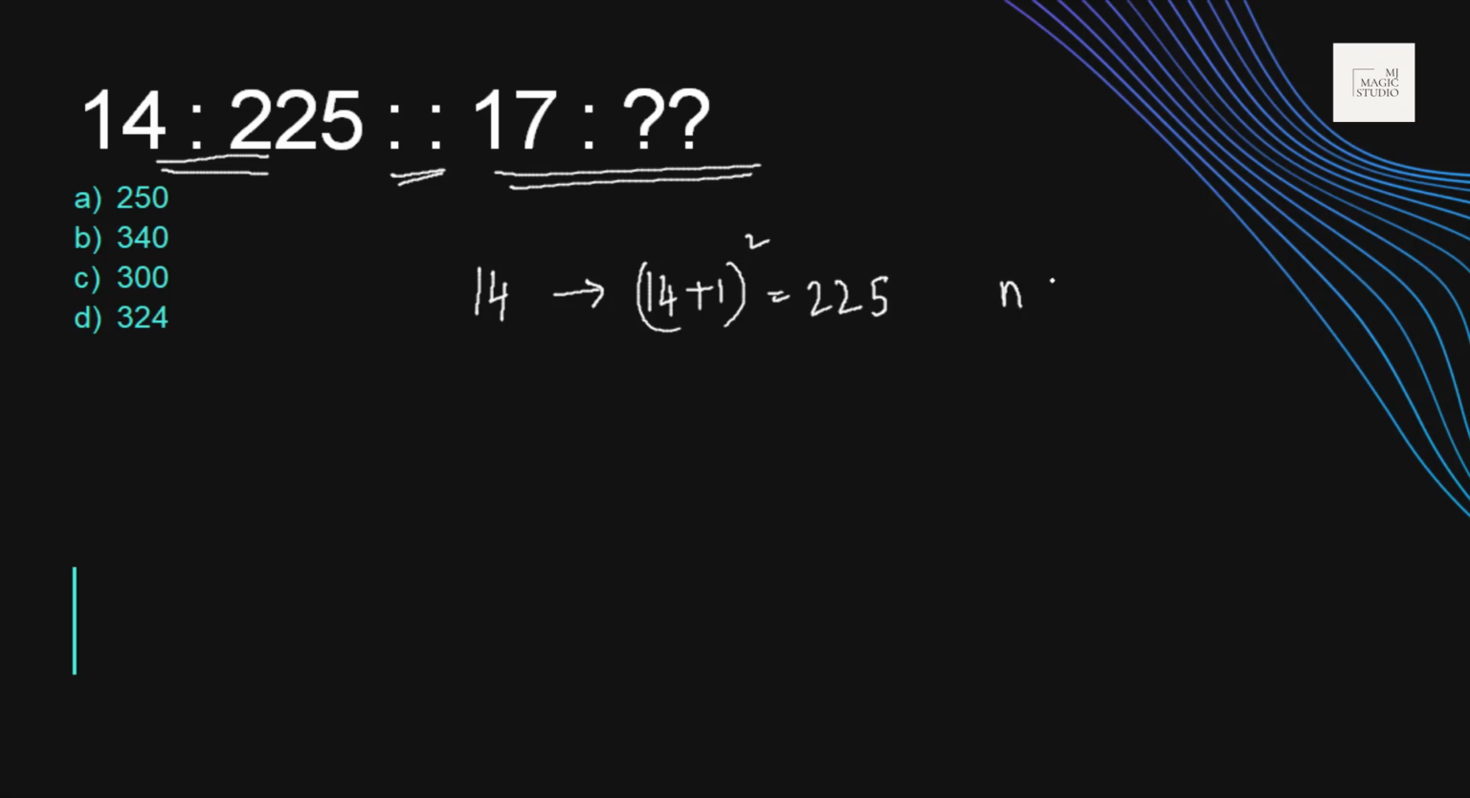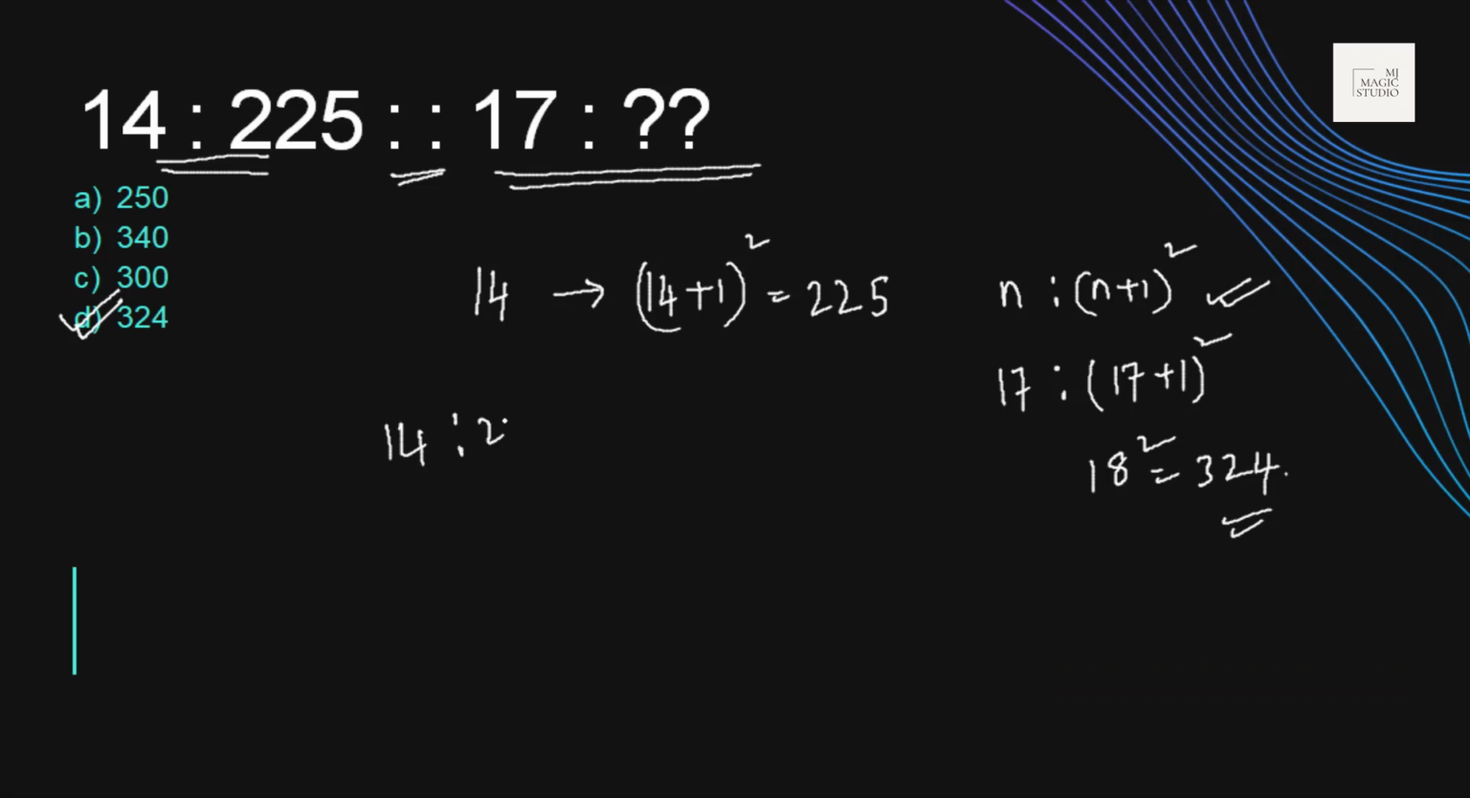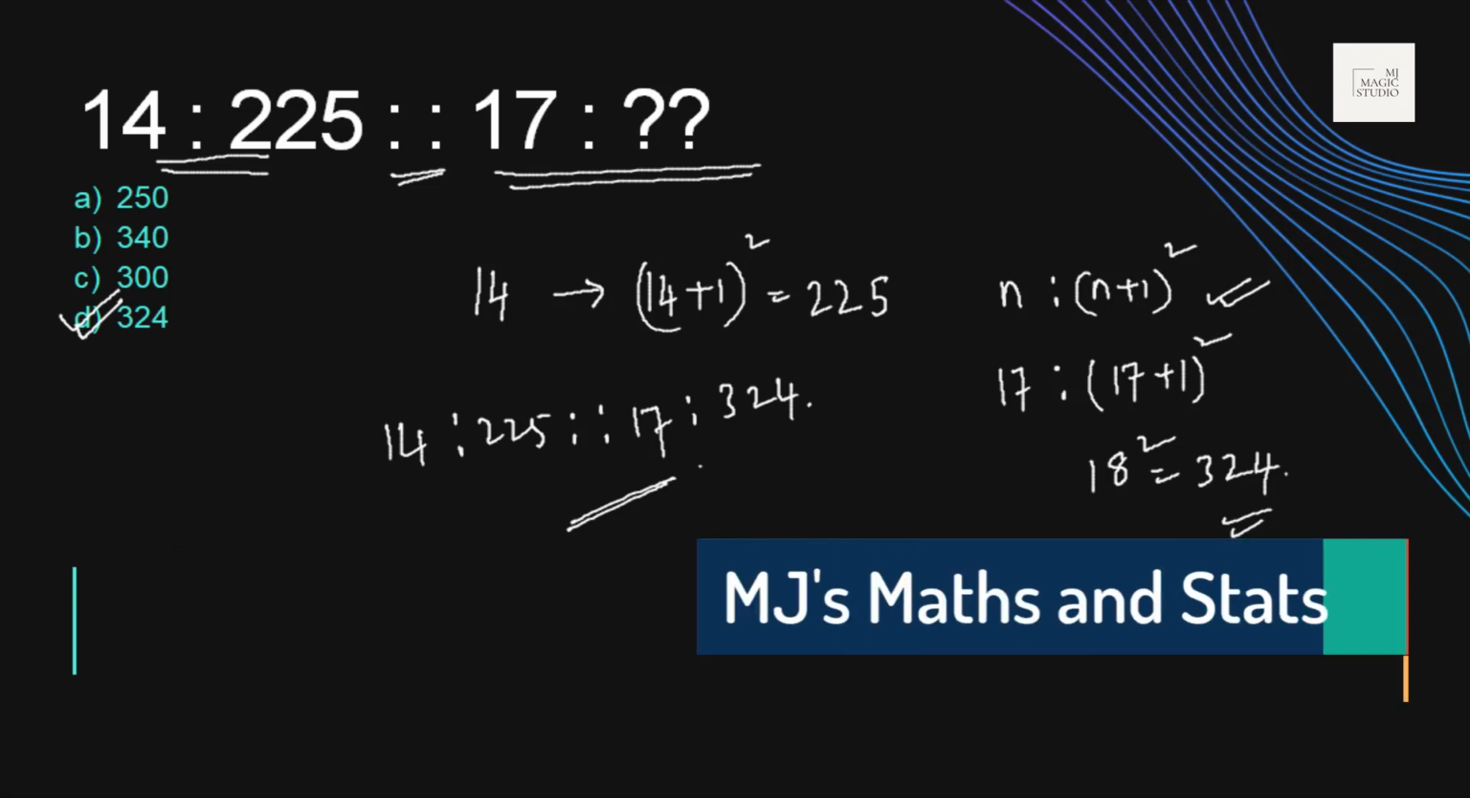So I think it is n is to n plus 1 whole square. If this is true, then to the right, if it is 17, it should be 17 plus 1 whole square. That is 18 square. 18 square is 324. Yes, we have this option 324 with us. So 14 is to 225 bears the same relationship as 17 is to 324. Yes, this fits in. Okay, let's take up one more.